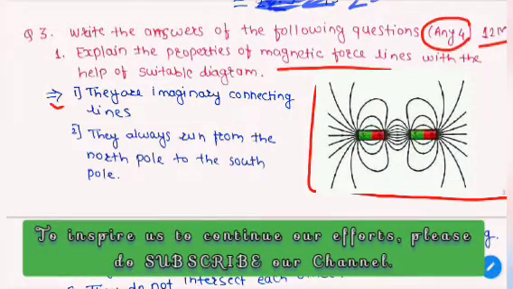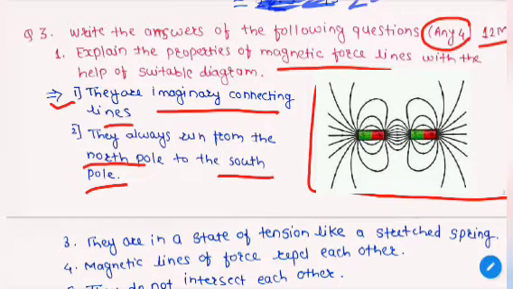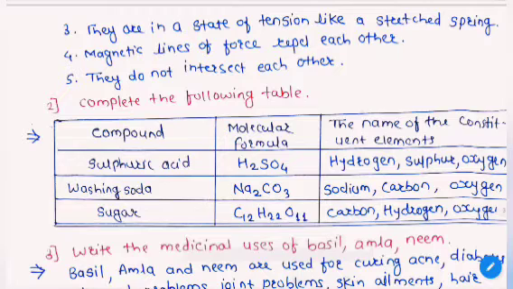The first property is they are imaginary connecting lines. They always run from the North Pole to the South Pole. Magnetic lines of force always run from North Pole to the South Pole. They are in a state of tension like a stretched spring. Magnetic lines of force repel each other and they do not intersect each other.